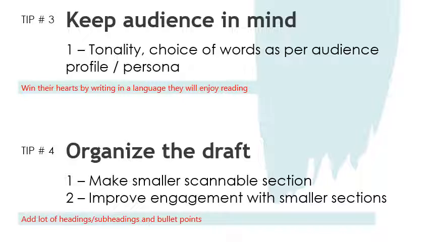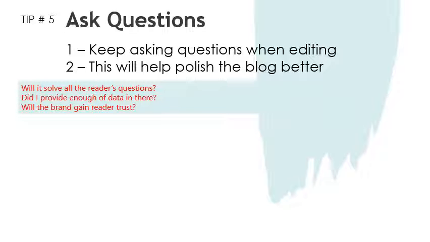By adding a lot of headings, subheadings, and bullet points, and short text, or small sentences within the paragraph. With these kind of steps, what you can do is organize the draft in a better way so that it is ready for publishing.